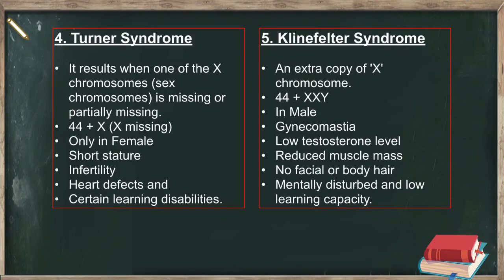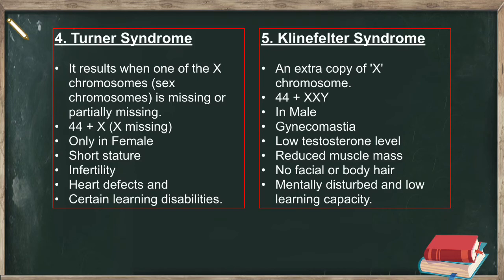The fourth genetic disease is Turner syndrome. It results when one of the X chromosomes, the sex chromosomes, is missing or partially missing. 44 plus X, missing one X. Only in females. Symptoms are short stature, infertility, heart defects and certain learning disabilities.